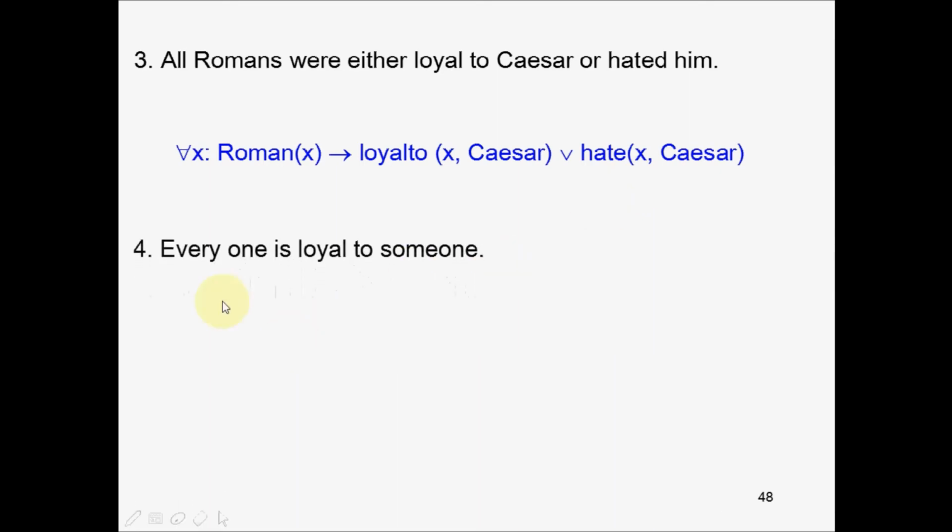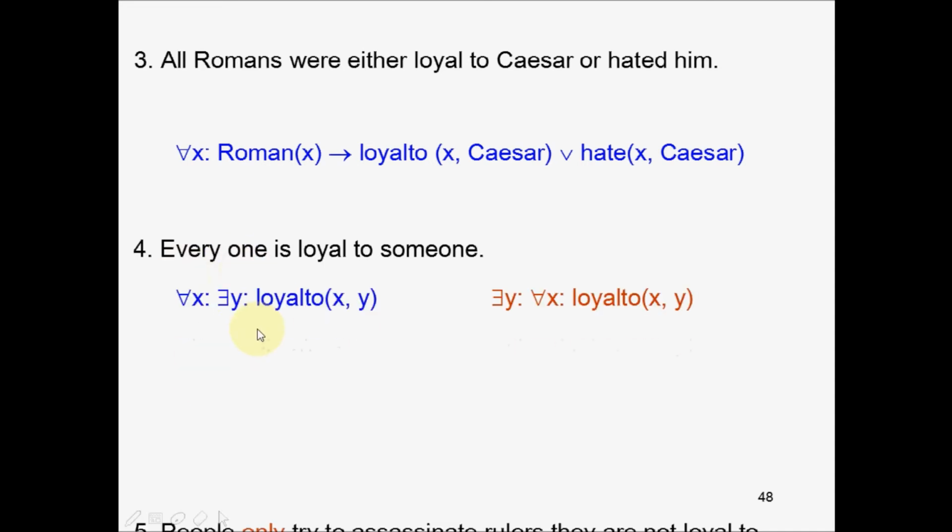The next sentence, everyone is loyal to someone. Here, unlike Romans, you don't have to categorize the variable x and variable y, because it is given as general, everyone. It need not be a person or an animal or plant. It is in general everyone. So for all x, where x represents everyone, there exists some y representing someone, then x is loyal to y.